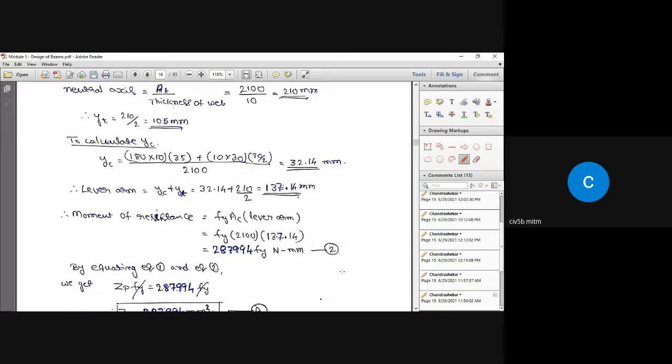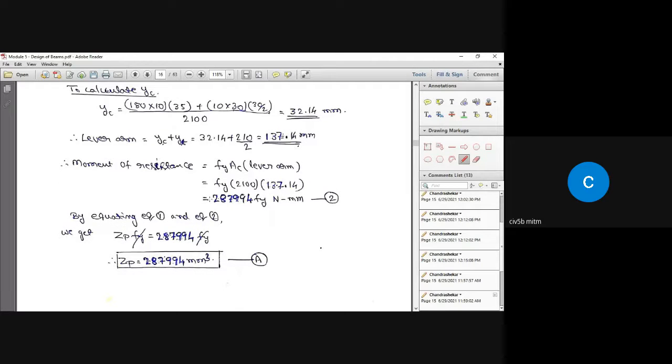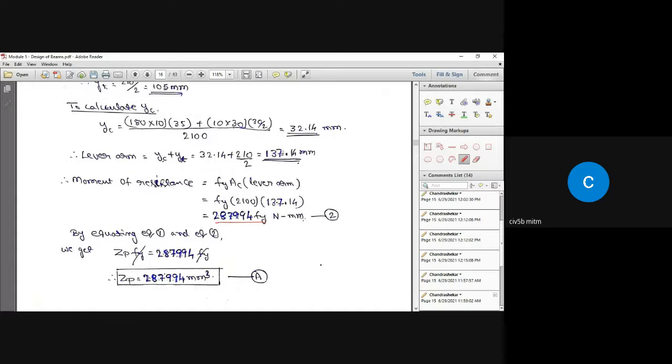So for this, Fy multiplied by AC is 2100, that is half the total area, multiplied by the lever arm, that is 137.14 millimeter, which we calculated just now. So the moment of resistance is given by this, that is 287994 Fy Newton millimeter. So by equating equation 1 and equation 2, so what is equation 1?